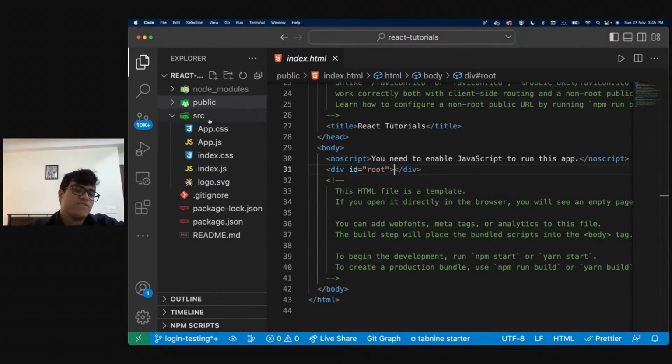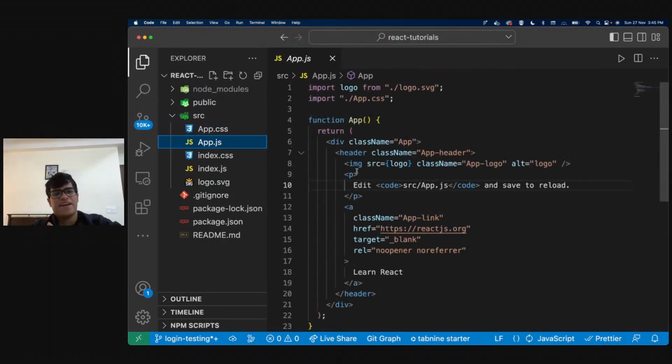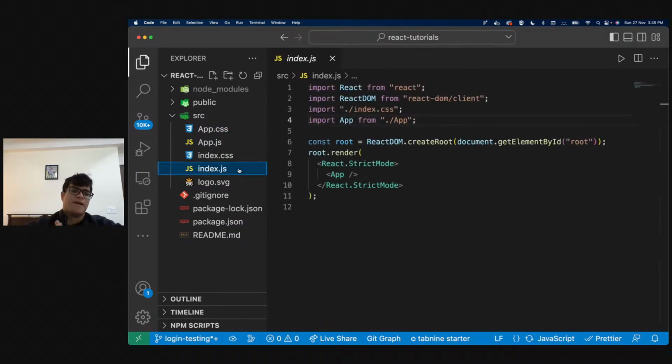So let's see. So we go into our SRC folder, and what we see is we got rid of all of the test files. Ignore those. You do not need to understand them. You can delete them, right? And okay, let's see what we have. So now you must know that index is the first file that runs no matter what. Even our HTML file, we call it index.html. We do not name it anything else, right? Index is the start of every folder.